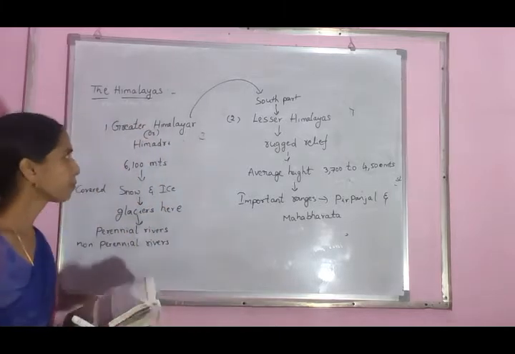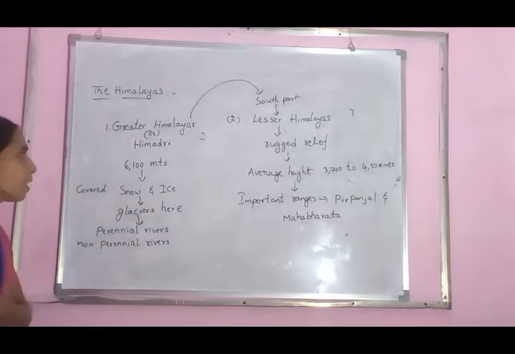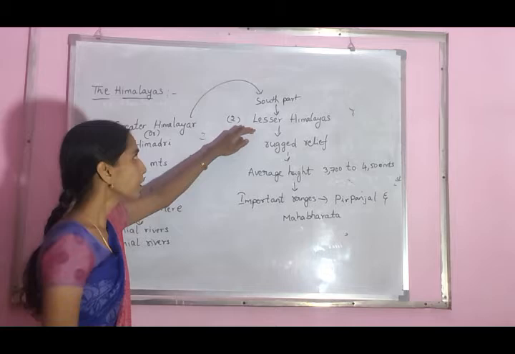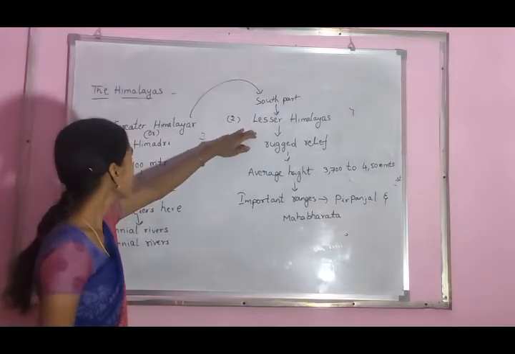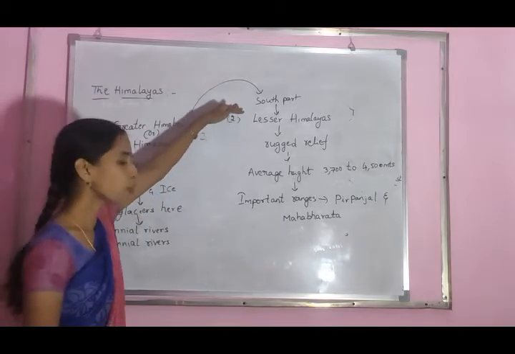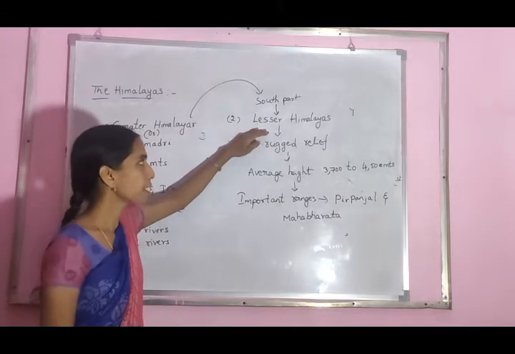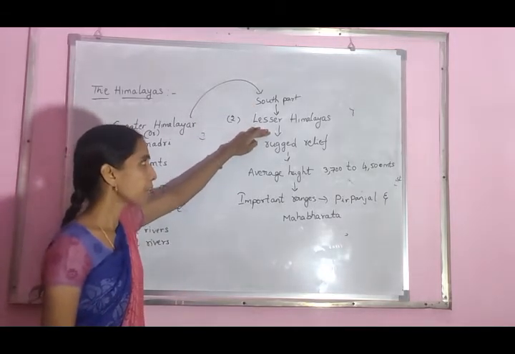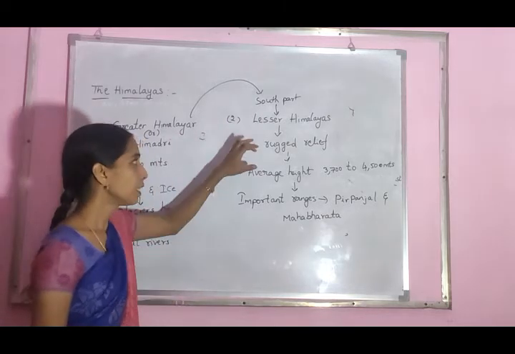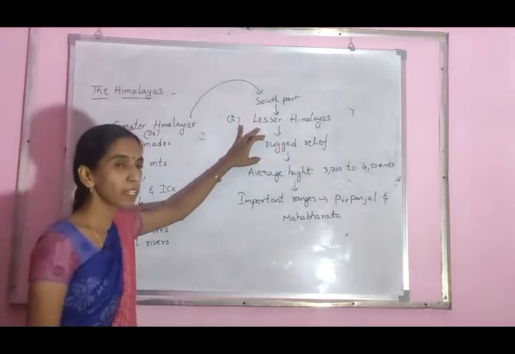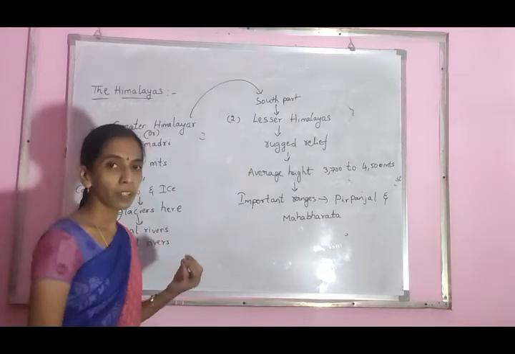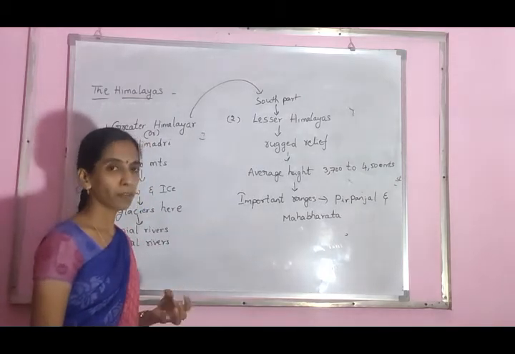Have you understood? The second one is the Lesser Himalayas. The Lesser Himalayas are located in the south part of the Greater Himalayas. So what is the nature of the Lesser Himalayas? Rugged relief, meaning a rough surface, with different types of rocks.